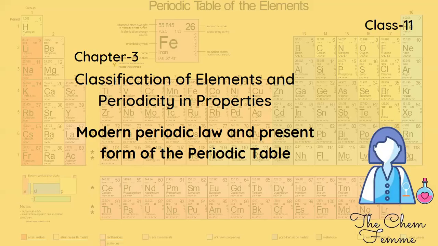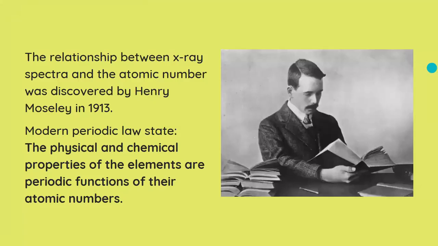In the previous video, we learned about the genesis of the periodic table, which means that we learned about various periodic tables that were proposed before the modern periodic table. So at the end of the 19th century and the beginning of the 20th century, there was a lot of discovery in terms of chemistry. Scientists had discovered the existence of subatomic particles, that is the electron, proton, and neutron. Before that, they assumed that the atom was indivisible in nature.